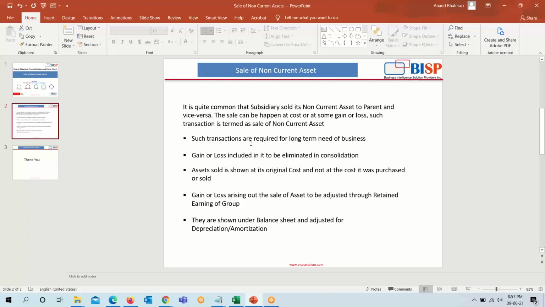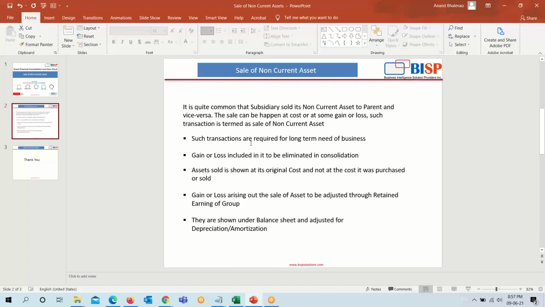Such transactions are required for the long-term need of business, maybe for some long-term purpose to meet certain requirements of both the entities, the subsidiary and the parent. So they may enter into such transactions. Gain or loss included in it has to be eliminated in consolidation. If any gain or loss arises, it has to be eliminated in consolidation because intergroup profit is not allowed in consolidation.